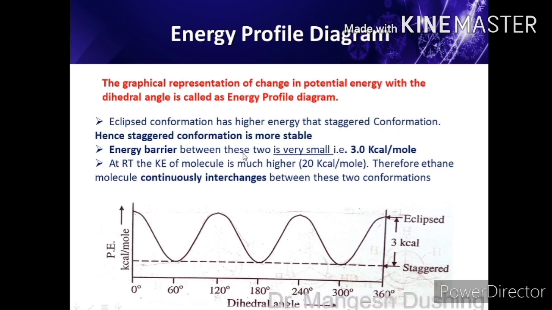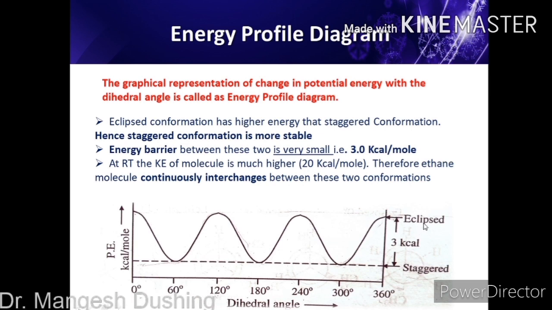The energy barrier between these two is very small, that is 3.0 kilocalorie per mole. At room temperature, the kinetic energy of the molecule is much higher, around 20 kilocalorie per mole. Therefore, the ethane molecule continuously interchanges between these two conformations, from eclipsed to staggered to eclipsed.